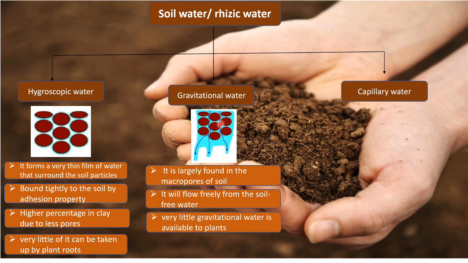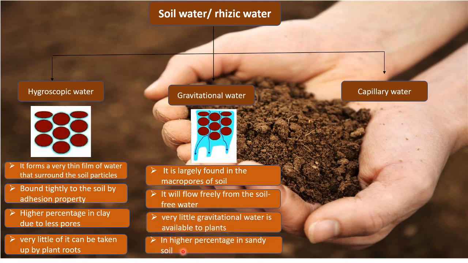There is so much space that it can freely flow through it, and therefore this water is also of very little use for the plant, because it does not remain available to the plant and it directly drains down into the water table. All the water goes down into the water table.